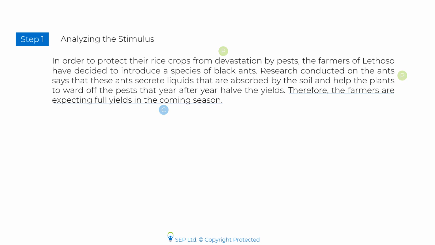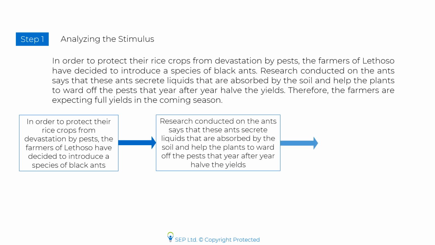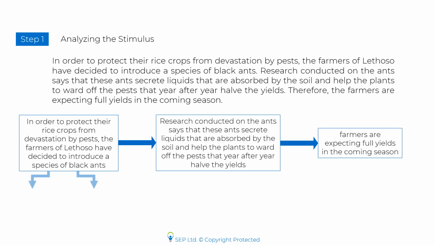Thus, we can see that the first sentence of the passage presents a plan and a goal. The second sentence is also a premise that contains a third-party finding. This premise presents the mechanism of the plan. It explains how the plan will actually work against the pests. It also tells us that the pests reduce the yields by half year after year. And based on the second premise, the author draws the conclusion.